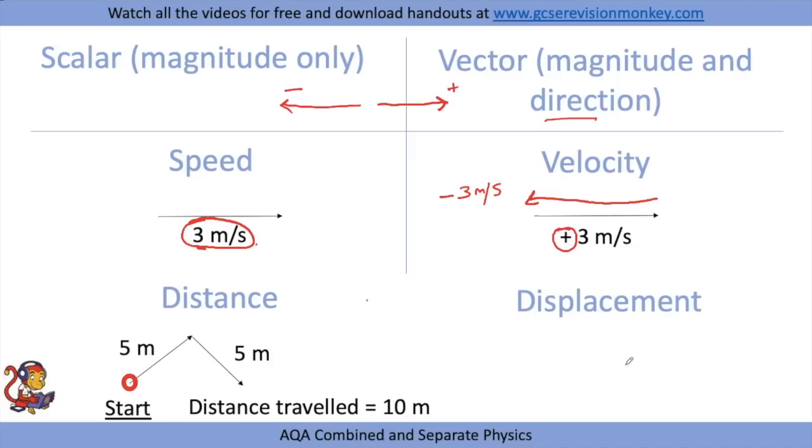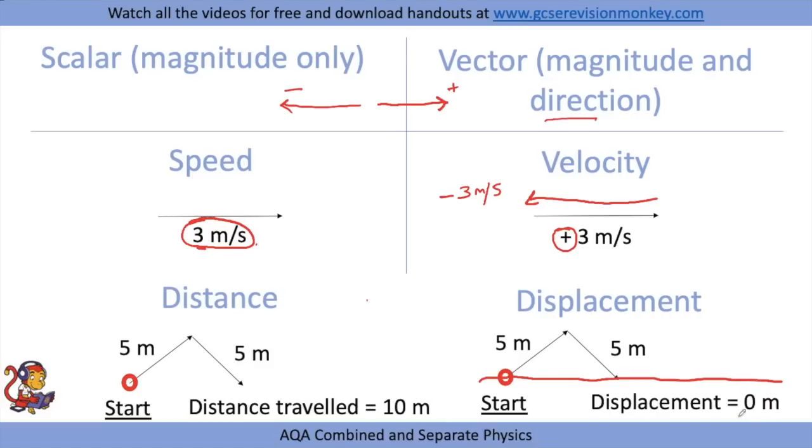However, if we look at the same scenario with displacement, with an object moving 5 meters and moving another 5 meters, because it's returning back to the same original starting point, we would actually say that there was a displacement of 0 meters because it's gone out and come back to the same starting position. So therefore its displacement is 0. So that's the difference between the scalar and vector quantities, speed versus velocity, and distance versus displacement.